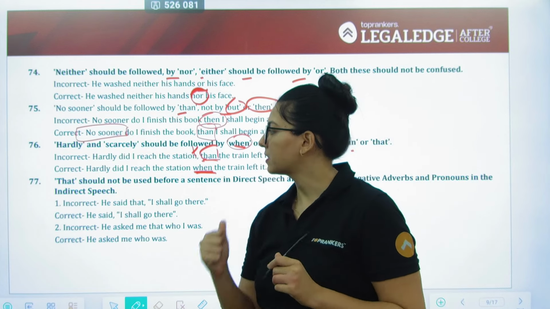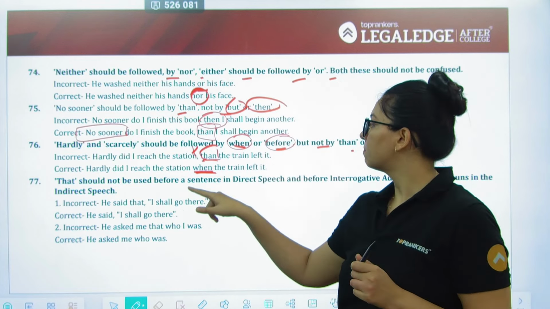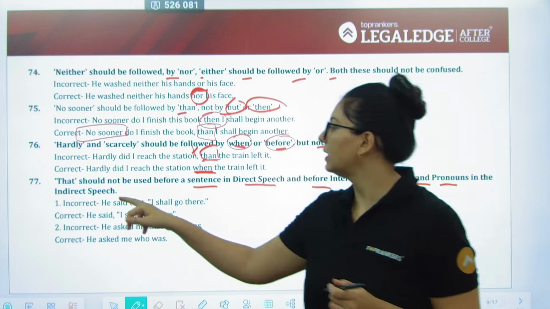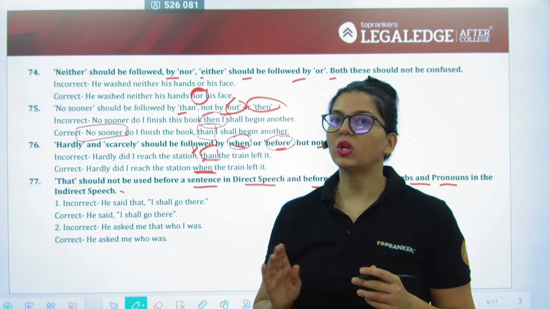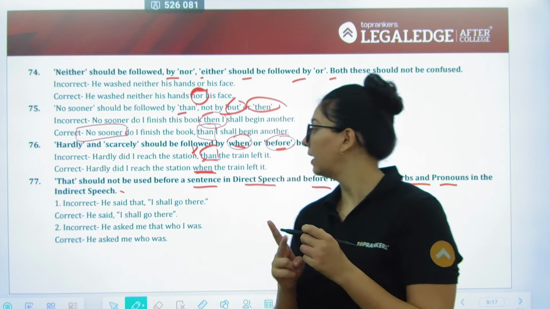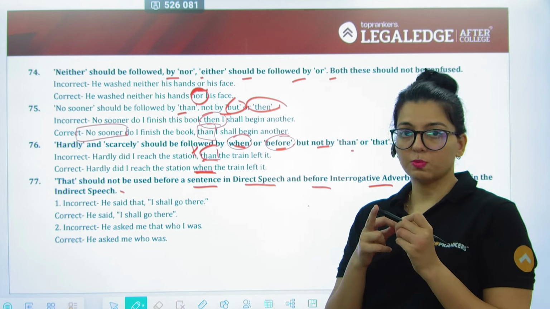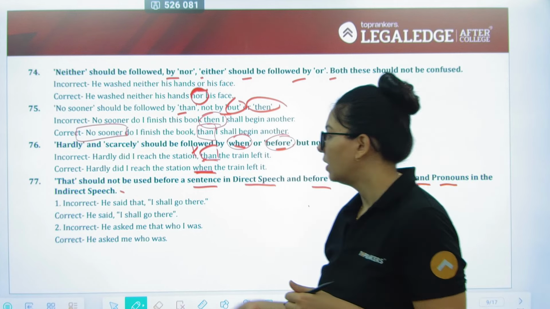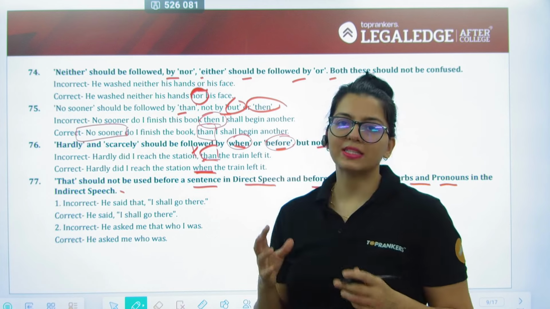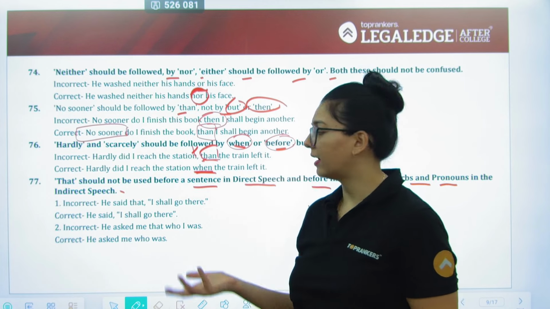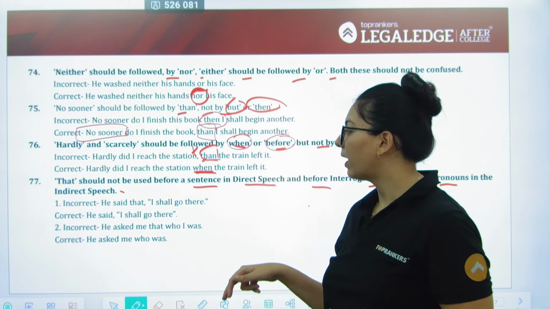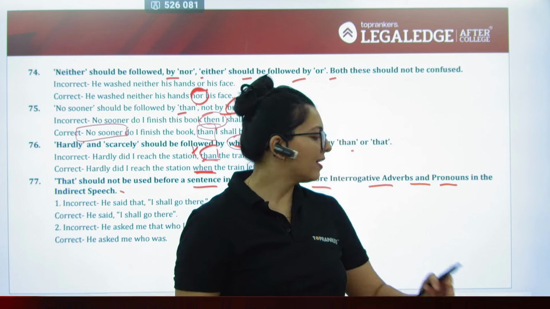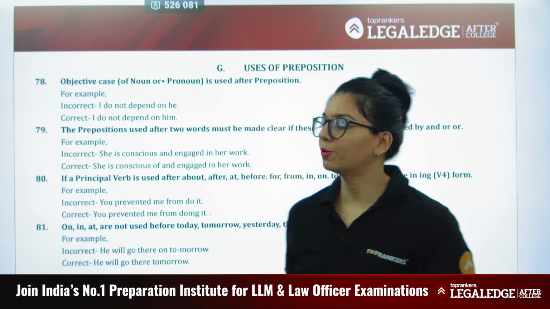Next, that should not be used before a sentence in direct speech and before interrogative adverbs or pronouns in indirect speech. You do not use that on two conditions. If it is a sentence with direct speech, and second, if there is an interrogative idea in indirect speech. So he said that I shall go there. No, he said. This we have done in direct indirect. Likewise, he asked me that who I was. This is of course interrogation. So he asked me who I was. That comes free, so don't put it just anywhere.